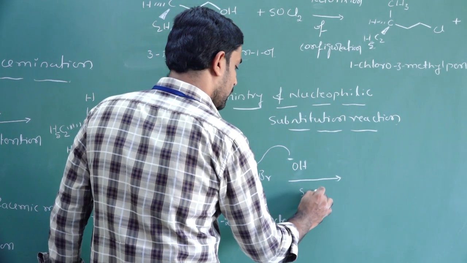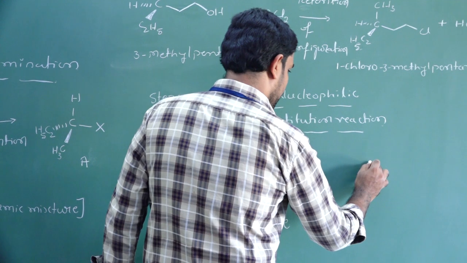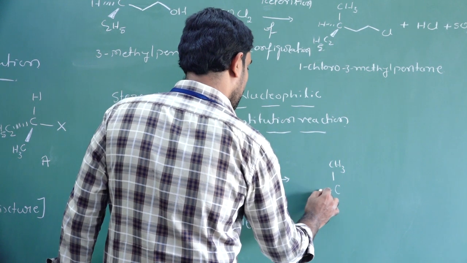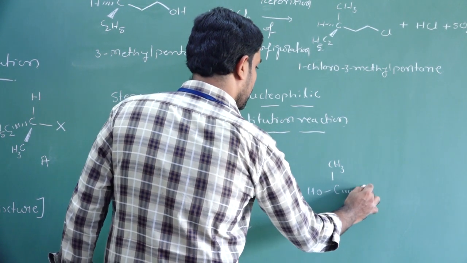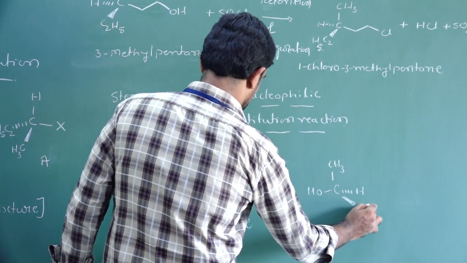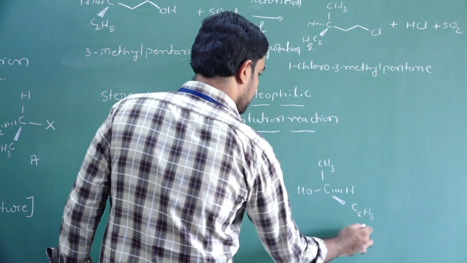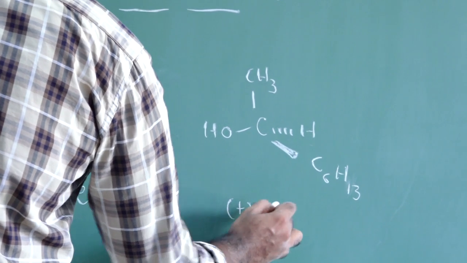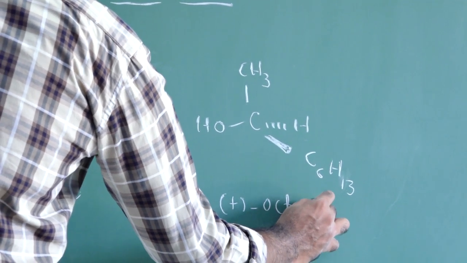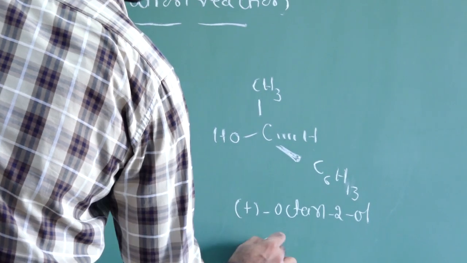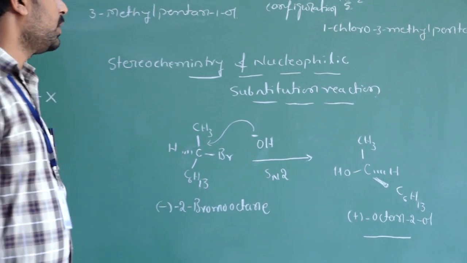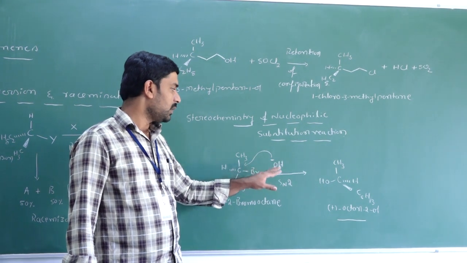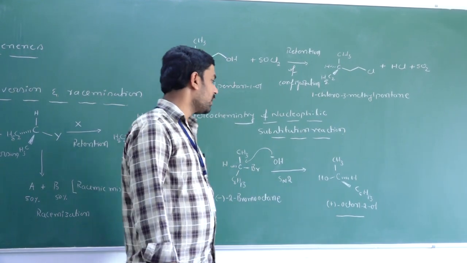So it follows the SN2 mechanism. Then we get a product CH3, carbon, OH, hydrogen and C6H13, plus octan-2-ol. This is the inversion of configuration. Here this is a nucleophilic substitution reaction with the SN2 mechanism. In the SN2 mechanism we know that there is an inversion of configuration.